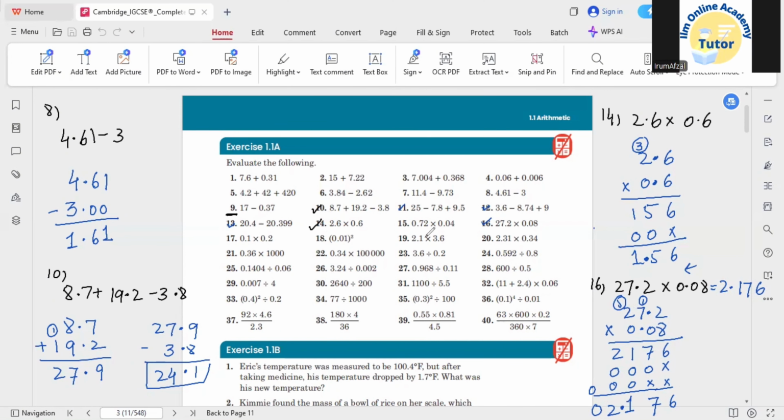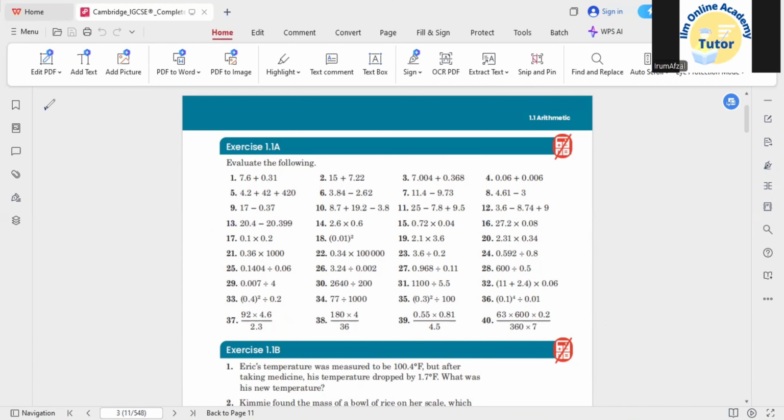Okay, let's talk about the 18th one. In the 18th one, they gave us the square. As I told you before as well, a square is basically the multiplication of a number by itself. So if they gave us the square of 0.01, what does this mean? That you need to multiply 0.01 with 0.01 again.